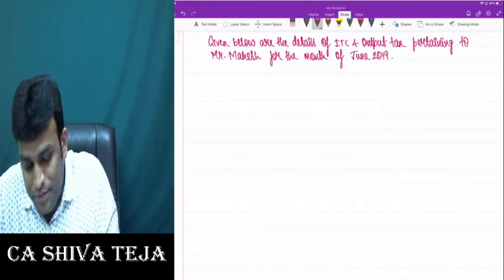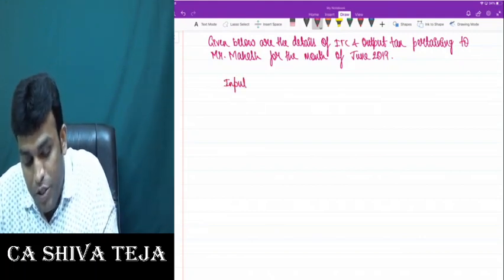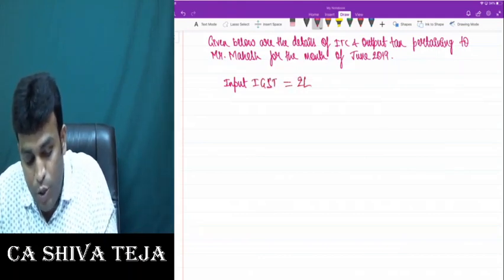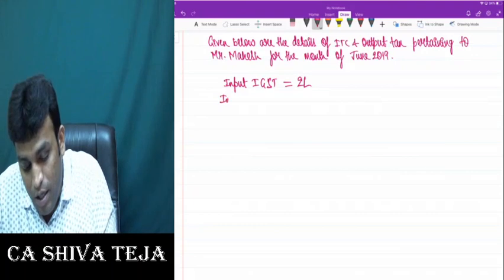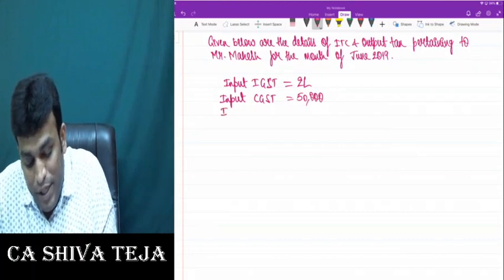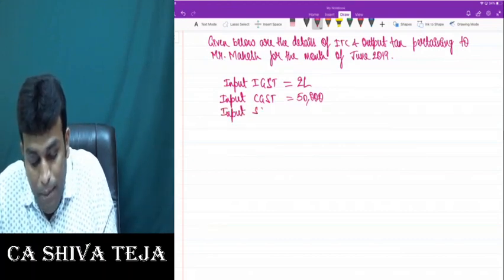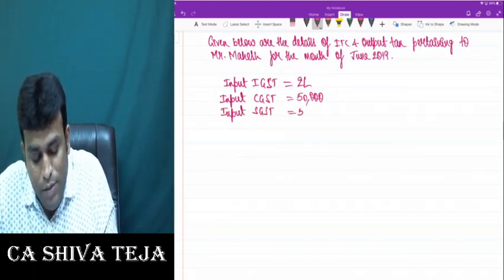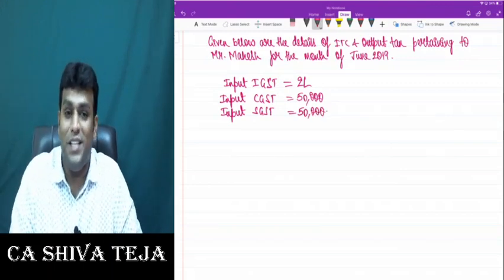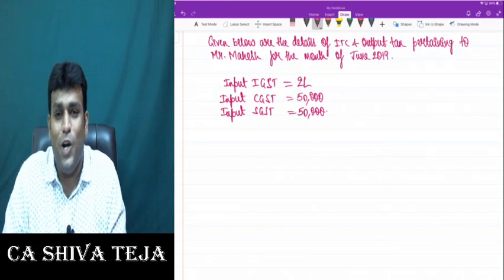Let's say input IGST 2 lakhs, and let's say input CGST 50,000, and obviously what will be input SGST my dear friends? This will also be 50,000, common sense point, because whatever will be CGST, the same thing will be SGST also.